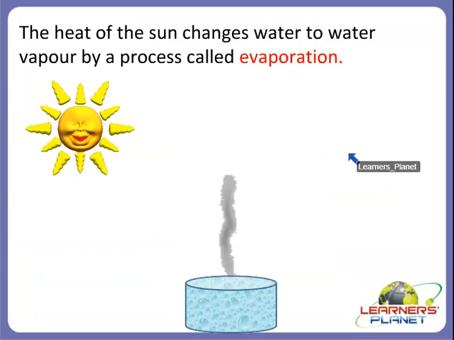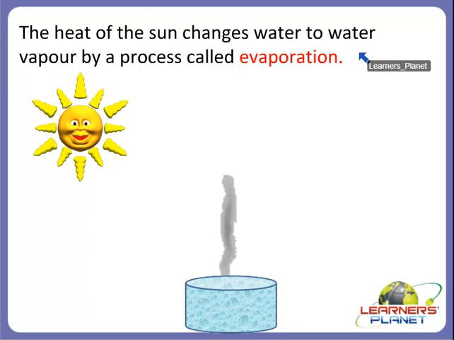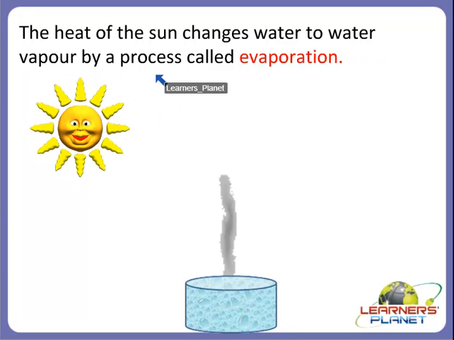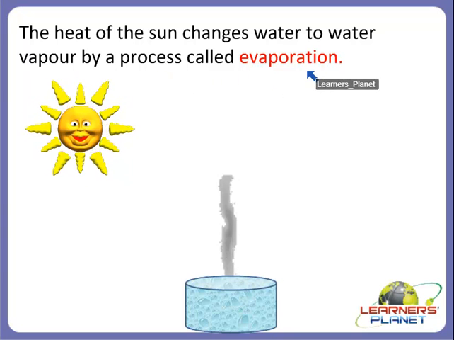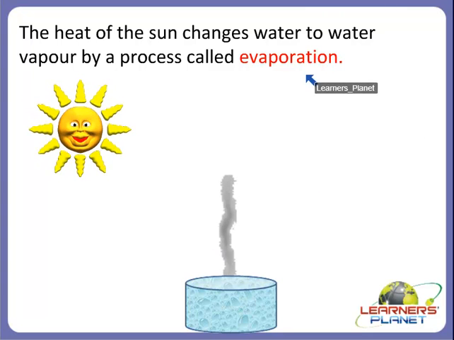Alright children. So we can say that the heat of the sun that changes water into water vapor, that process is called evaporation. What is it called? Evaporation. Right? What is evaporation? Yes, the heat of the sun which changes water into water vapor is called evaporation.